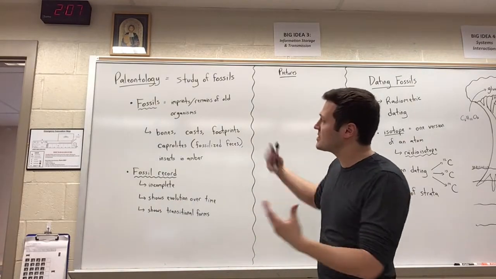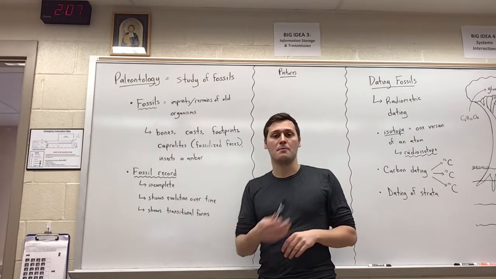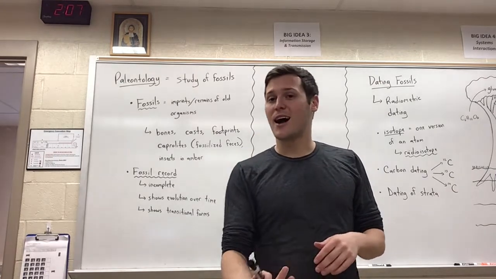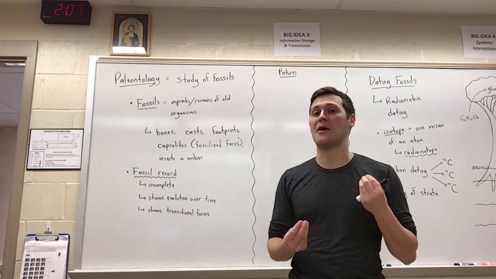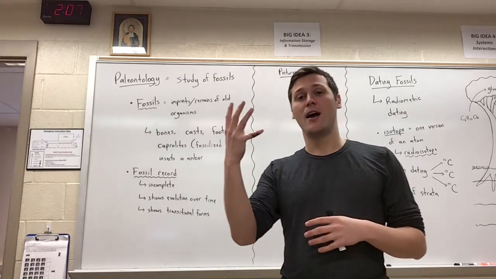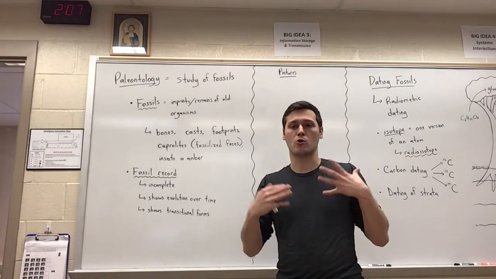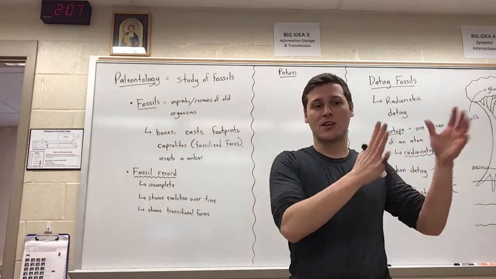So some examples of fossils could be bones, because when an organism dies, the soft tissue tends to break down a lot faster than hard tissue like bones, because bones have minerals like calcium that allow them to be a little more resilient to degradation over time.